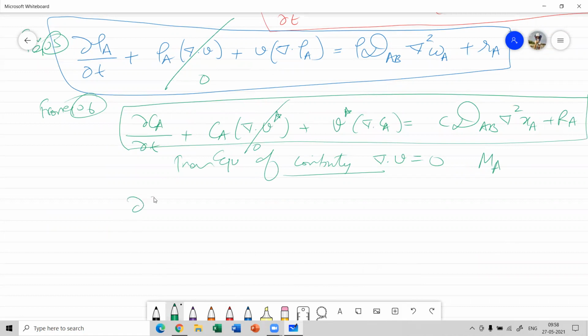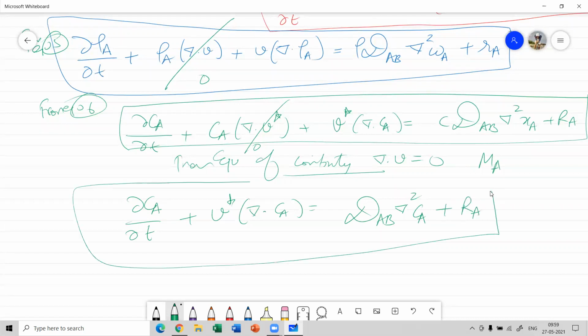So we have del C_A by del t plus V star into divergence of C_A is equal to divergence of D_AB, and this can also be written as C_A plus capital R. This is on the mass basis, and on the molar basis, sorry, this is on the molar basis.